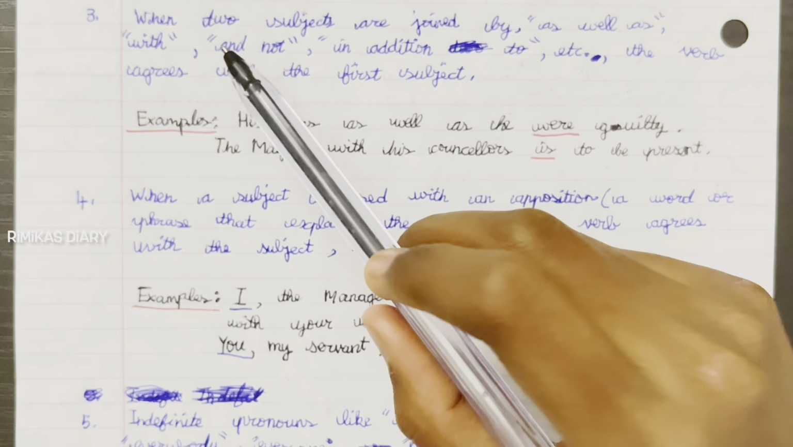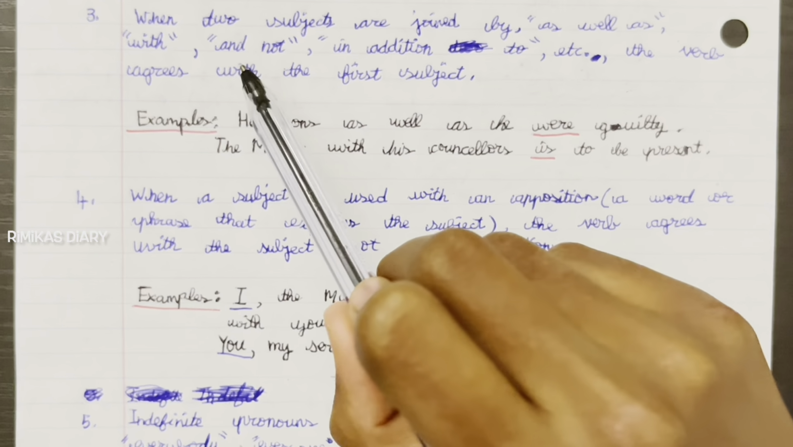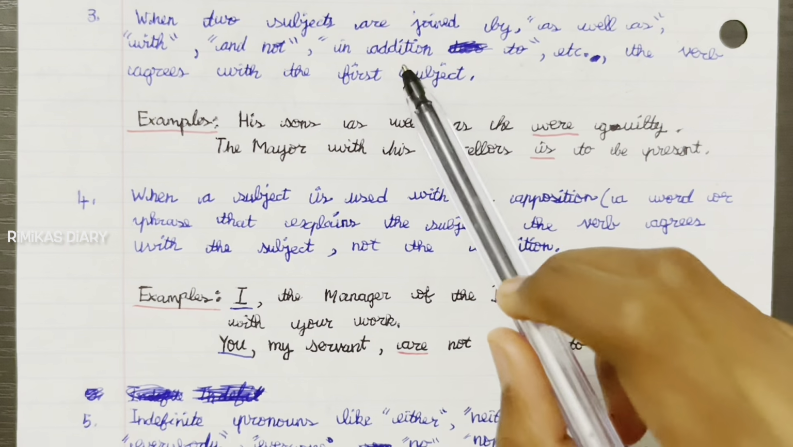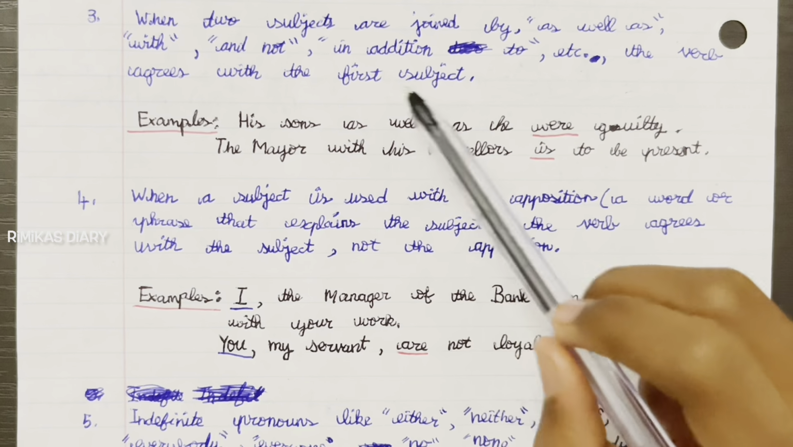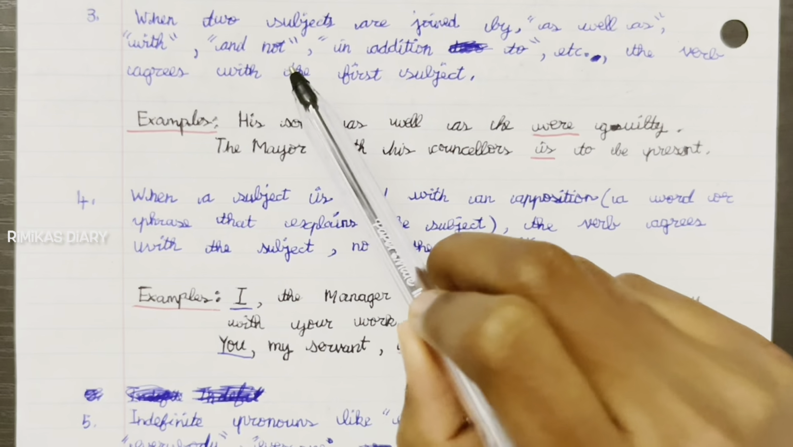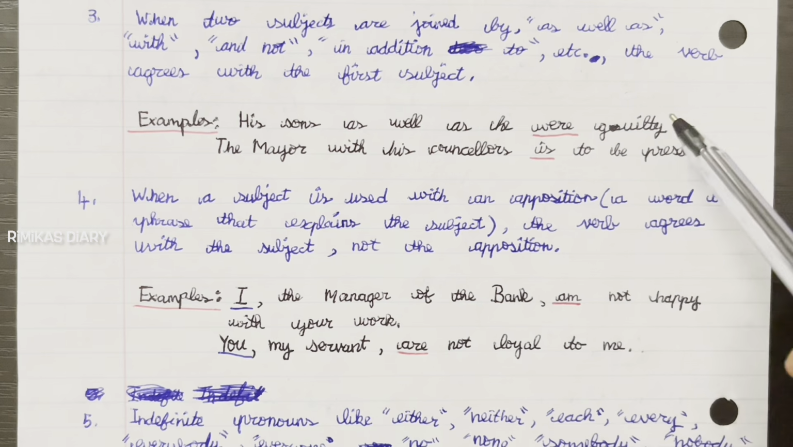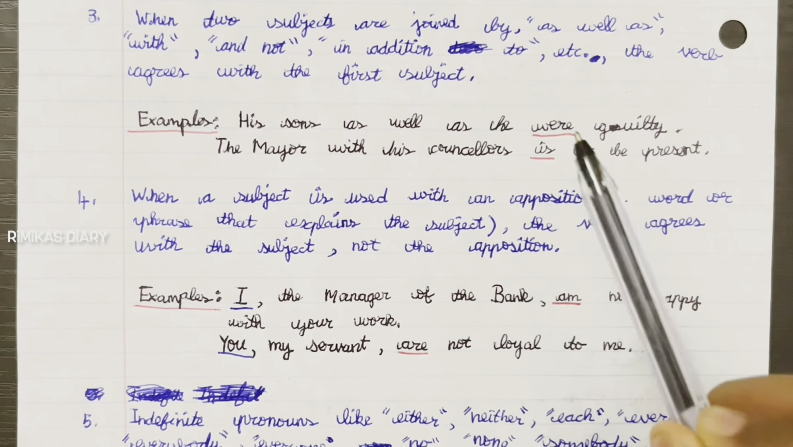Third rule: when two subjects are joined by as well as, with, and not, in addition to, etc., the verb agrees with the first subject. So whenever in a sentence there are two subjects that are joined by as well as, with, and not, in addition to, etc., then the verb agrees with the first subject.